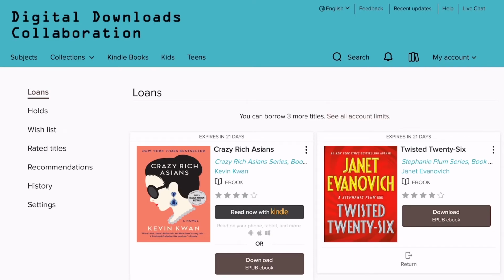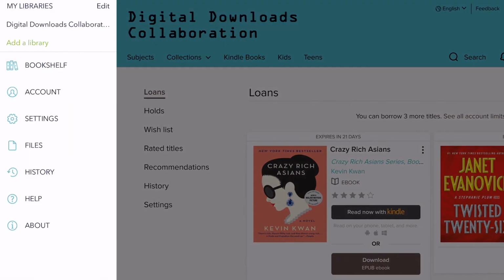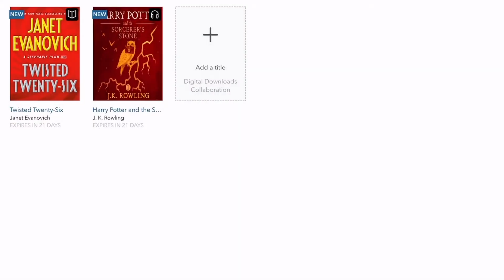The format of the book that you're reading determines how you can return it. So if you've downloaded a digital audiobook to the app, or if you've downloaded the EPUB ebook edition of a book to the app, you do need to return the book from the bookshelf. In the top left corner of your screen, you're going to tap on your menu, and we're going to tap on Bookshelf right there under Add a Library.